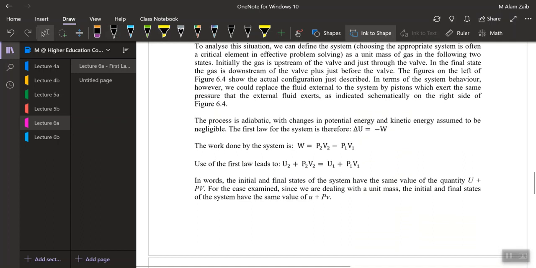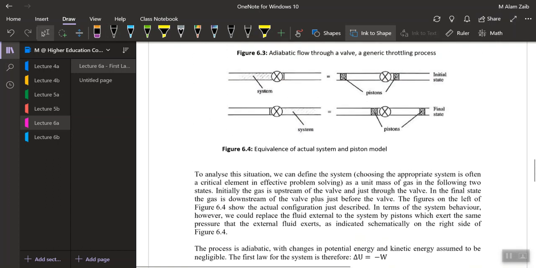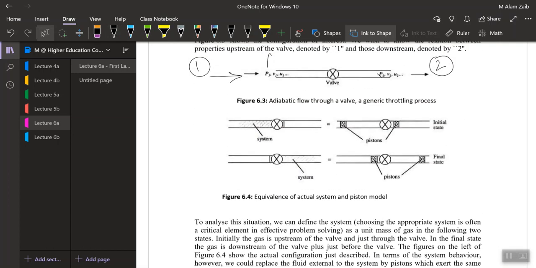Going to the first law of thermodynamics, what kind of work is it? If I'm moving from state 1 to state 2, the change in internal energy would be equal to heat supplied minus work done. So that is my first law of thermodynamics.